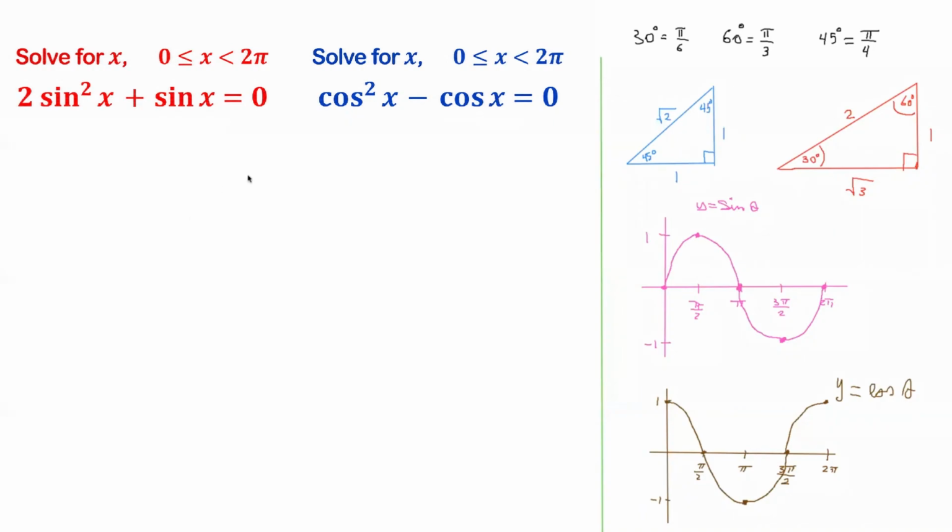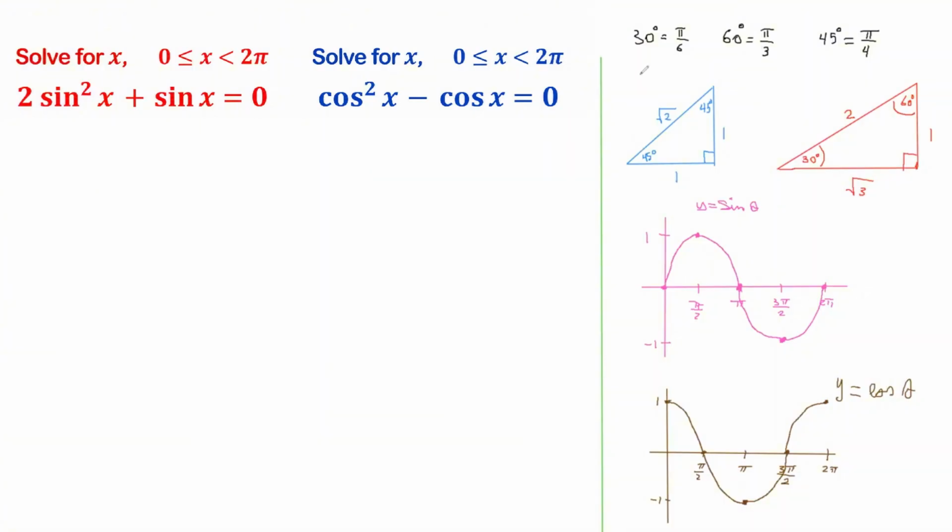In this video, we're going to solve these two trig equations for x, where x is between 0 and 2 pi. We'll be working in radians, and I'm going to show you how to use the special angles and the unit circle relationships to find our solutions.